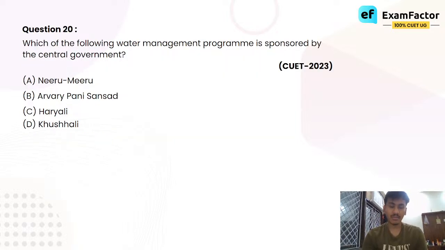See, all of these have something or other to do with water management, but the difference is that most of these options given here are taken up by public interest organizations. They are taken up by groups of people who think they can come together and work for a social cause, but not Haryali. The Haryali scheme, the Haryali program, belongs to the government. It is not the common man's program. It is for the common man, but it is not sponsored by the common man. It is sponsored by the central government. Haryali.